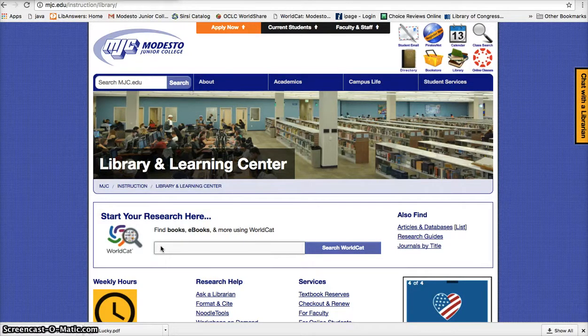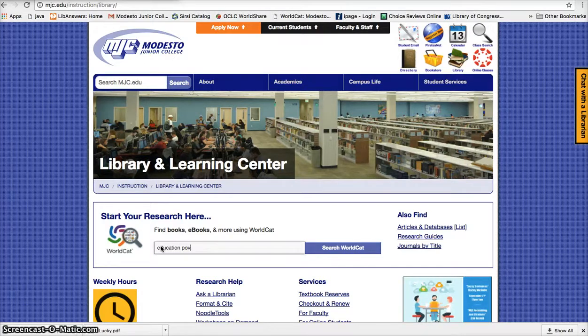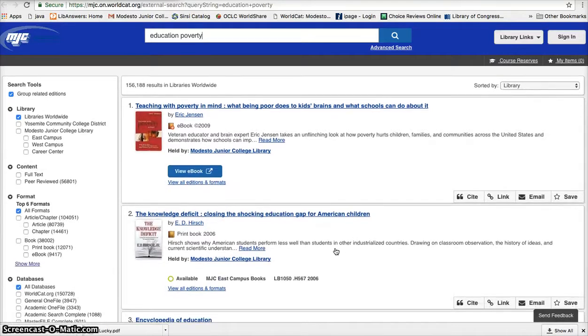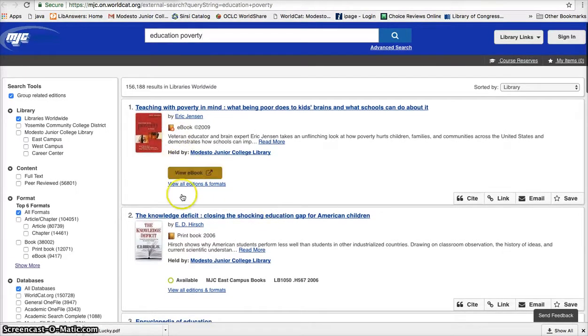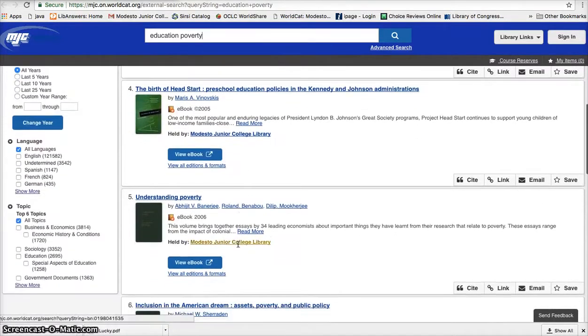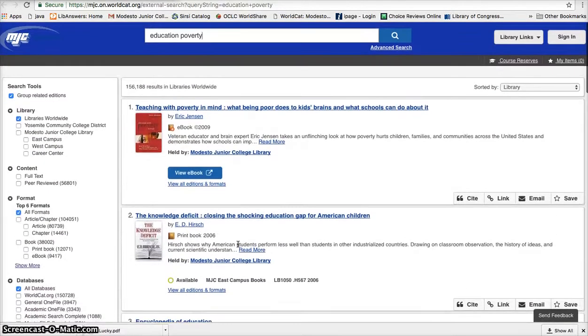So let's start a search with a pretty broad term. Let's try education. Get rid of all caps, although it doesn't really matter. And poverty. It's important to spell your terms correctly. And what I get in response is a list of sources here. And I can see that some of them are ebooks, some of them are print books. If I kept going far enough, I would find articles and videos and things like that.